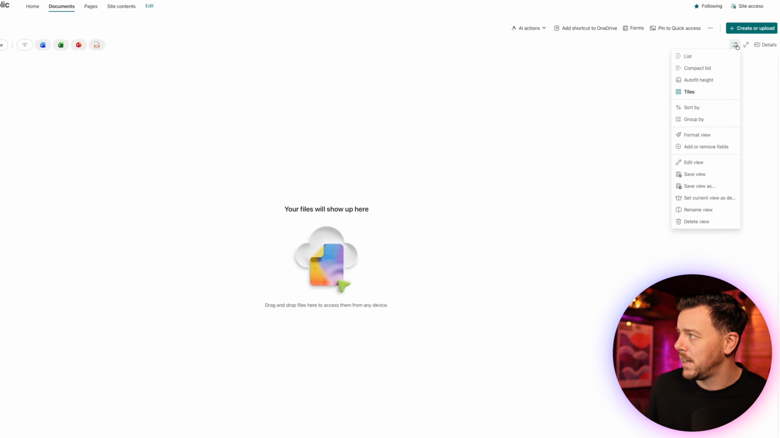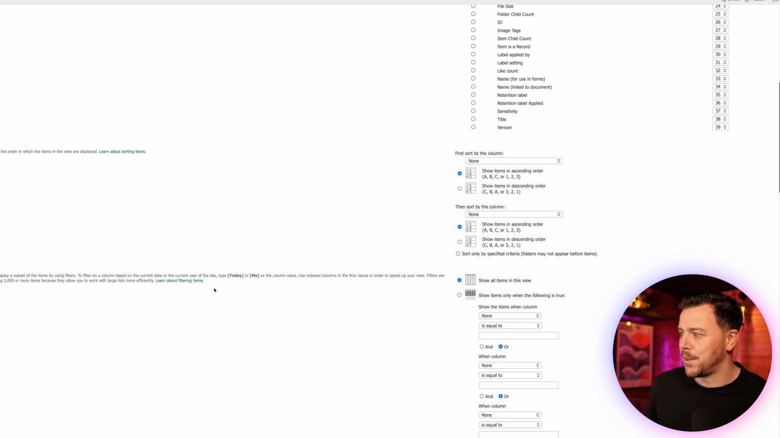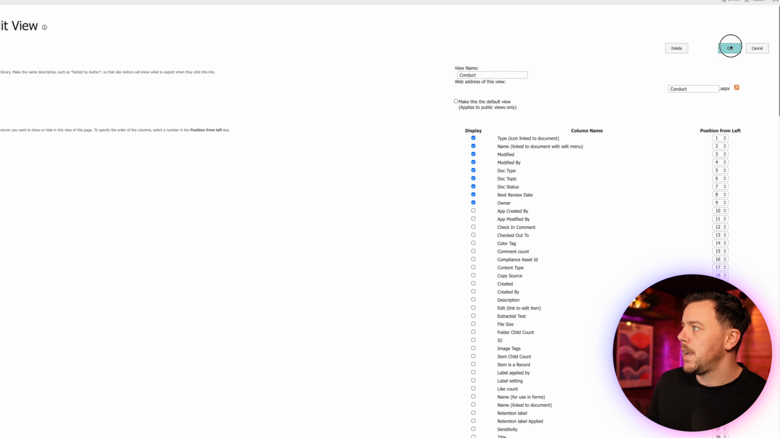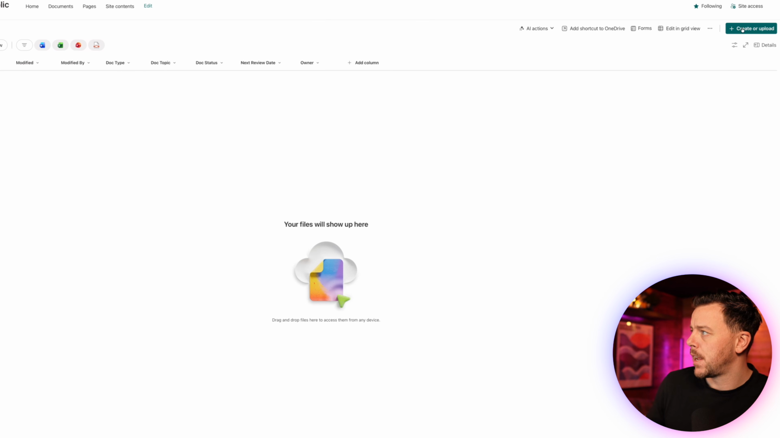We'll come over here and we'll say edit view. This brings us back into good old SharePoint, and then we'll come in here and we want to filter. So only show items when doc topic is equal to conduct. And we can say okay. And now just to format our gallery view a little bit. So back in all documents, I'm going to say create or upload.